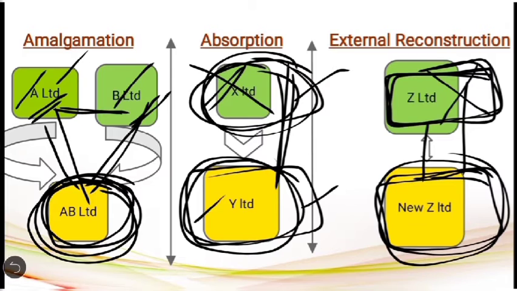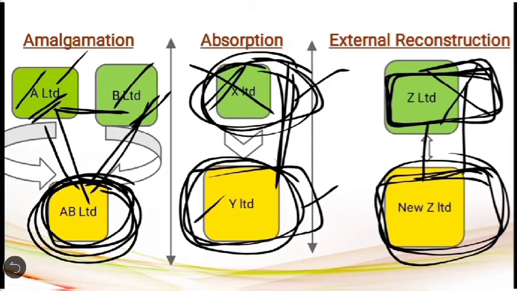We have seen in the previous chapter, that is internal reconstruction, that when a company is running under huge losses and willing to continue its business even in the future, they can do so by internally reconstructing itself by making minor changes to the articles of association. But when the company has to reconstruct with major changes, they can't go for internal reconstruction, but they have to go for external reconstruction.